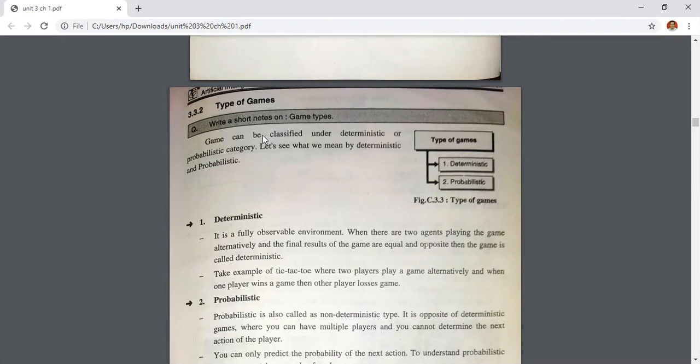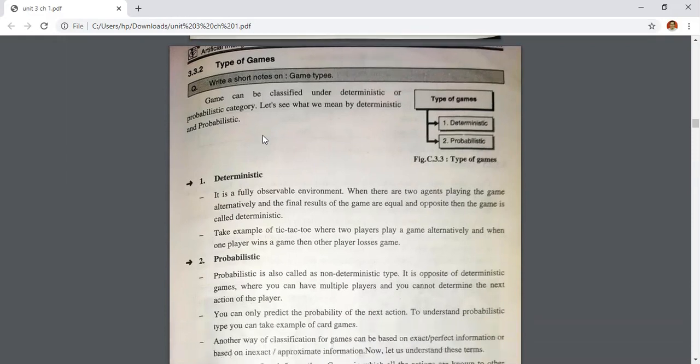All the nine squares are in front of the players, and we have to play the game in those nine squares only. So after filling 4 to 5 squares, we will come to know who will be the winner. So this type of game is your deterministic game.